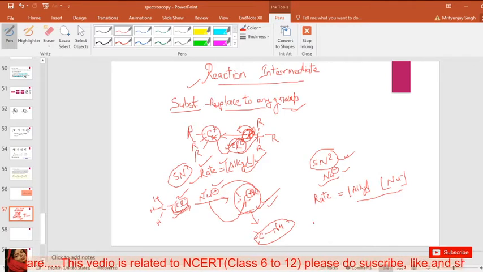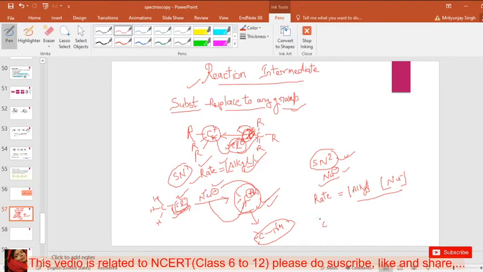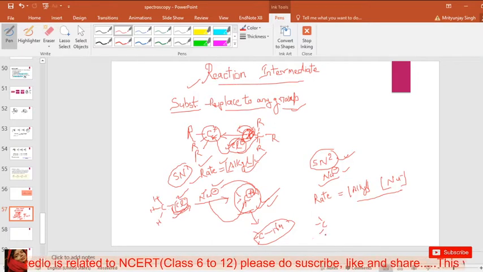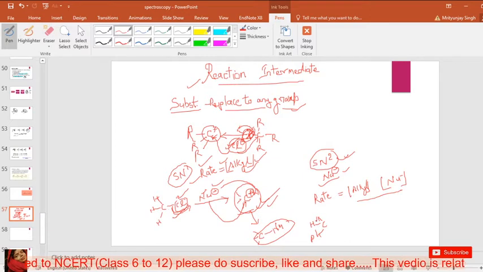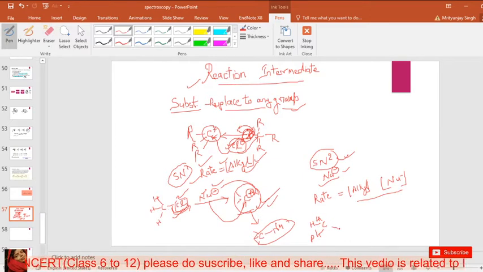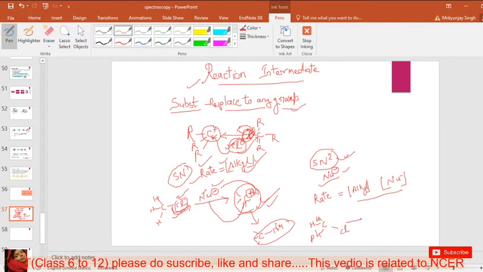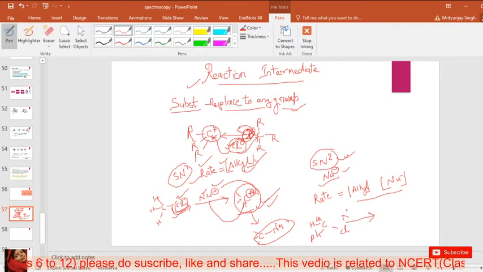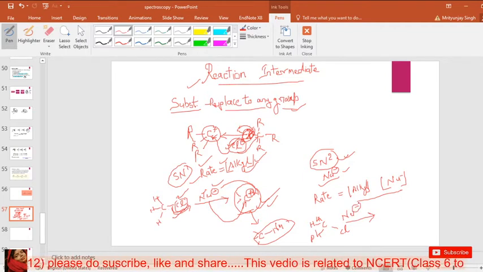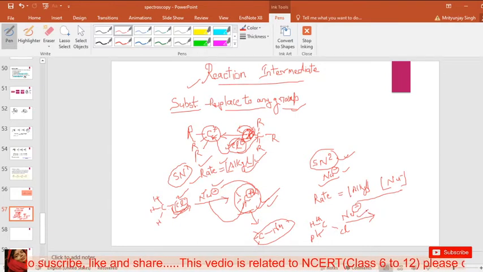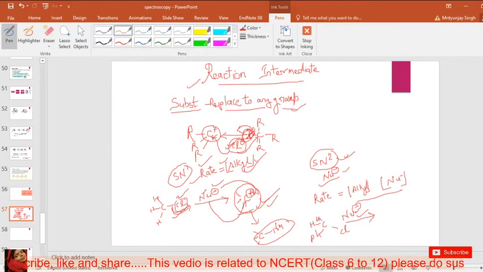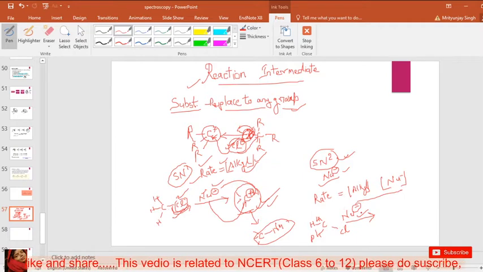See in this SN2 reaction, like one example, here is a carbon, here is a phenyl group, a hydrogen, and a chlorine group attached, and it is attacked by a nucleophile. In this reaction, this is a very fast reaction, because the nucleophile is very strong in this reaction. And because of the strongness of the nucleophile,